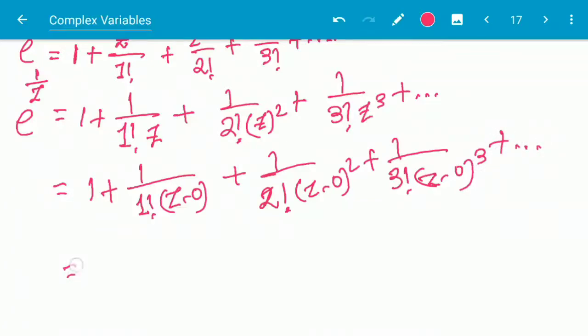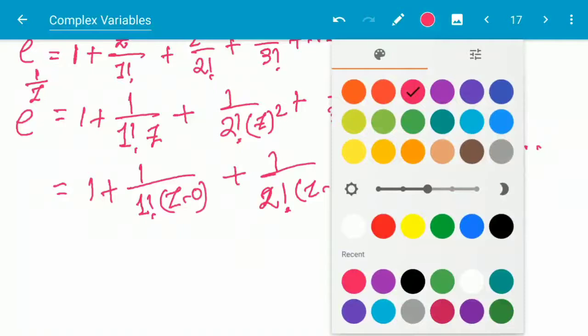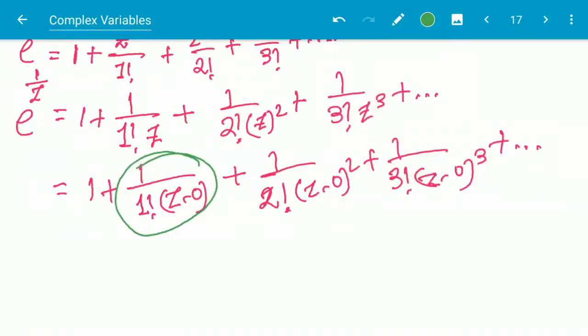So residue is the coefficient of z minus 0 whole to the power minus 1, that is this one. The coefficient of this one is called residue.